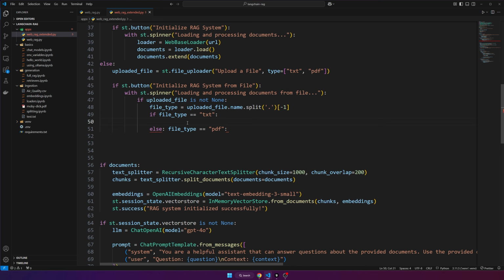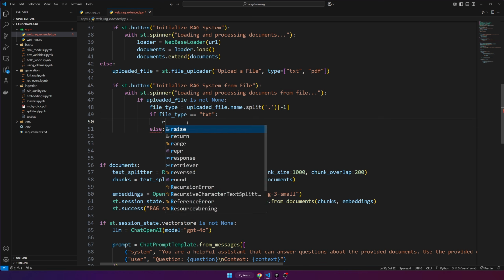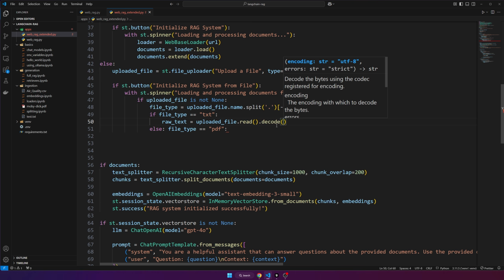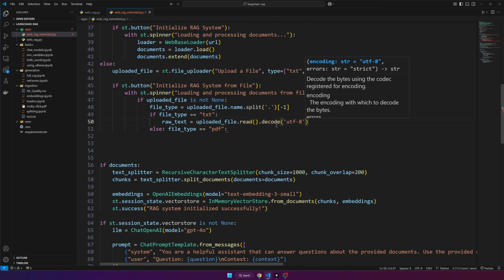Now for a text file, it's actually pretty easy. So we could do, for example, raw text. Let's just extract the raw text from the uploaded file. So uploaded file dot read. This is going to be just raw data returned from this. So we can decode it as actual characters. So UTF-8 will give it to us as actual characters, like keyboard characters, A, B, C, D, 1, 2, 3, and other symbols and stuff like that.